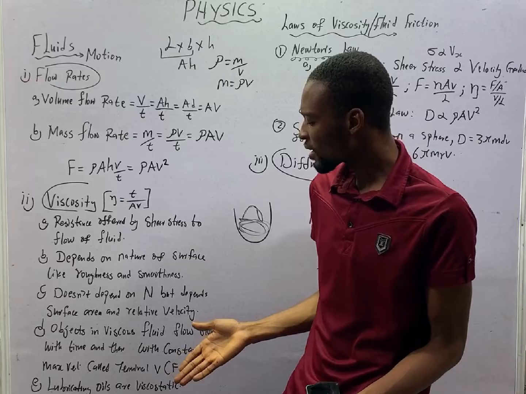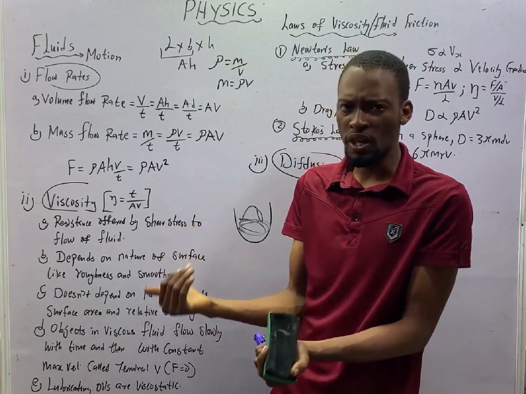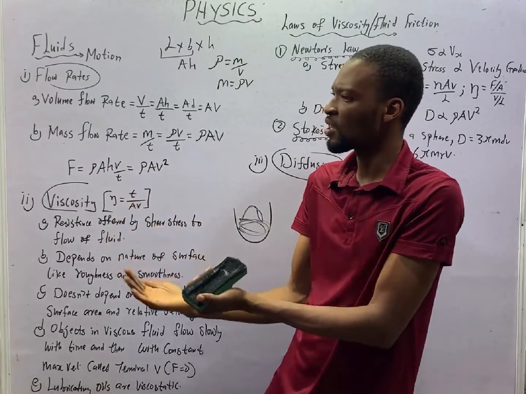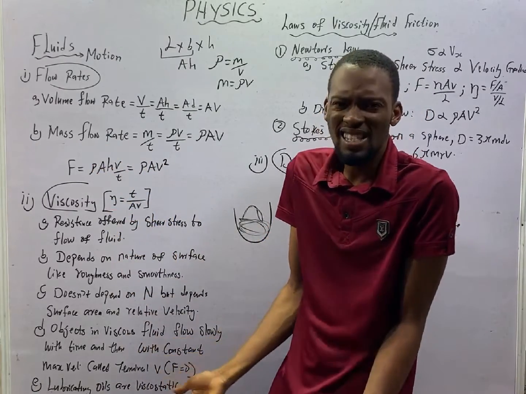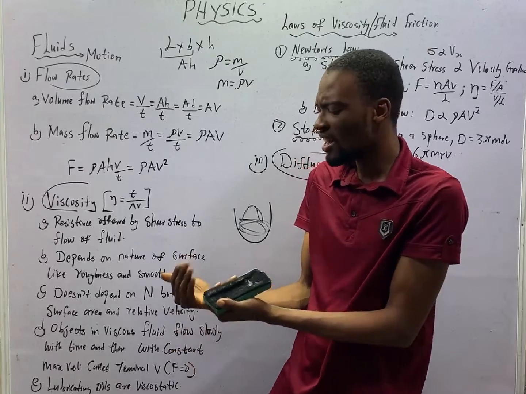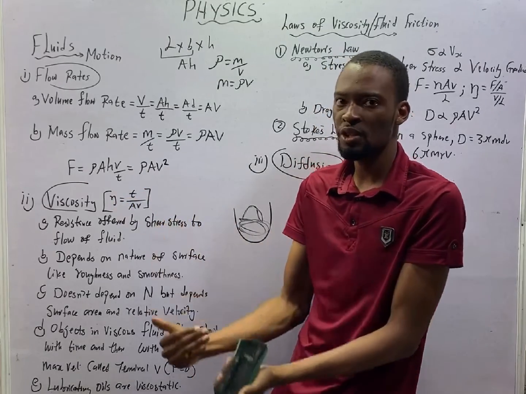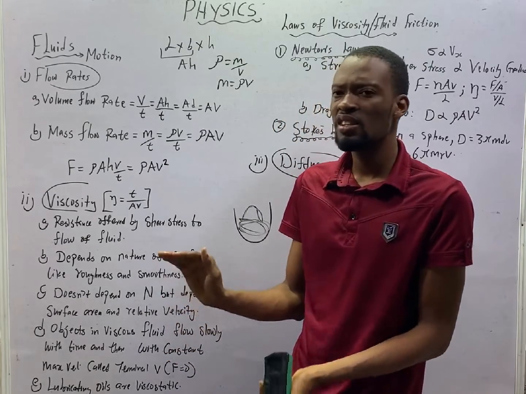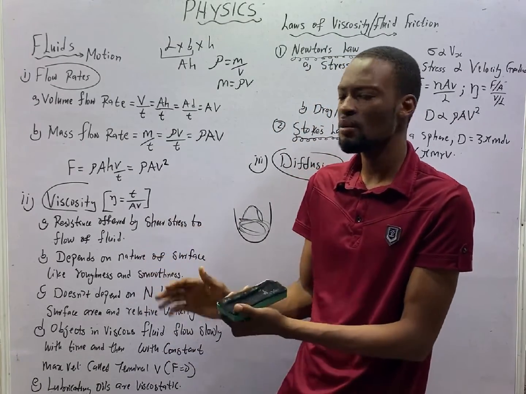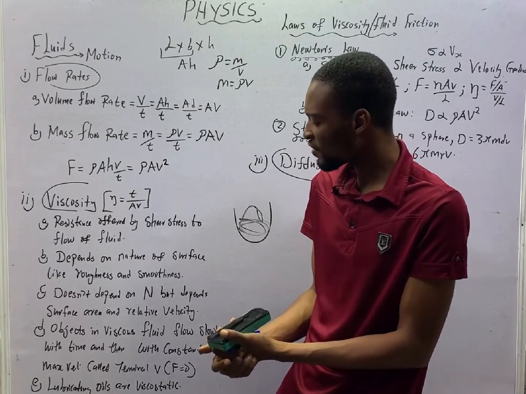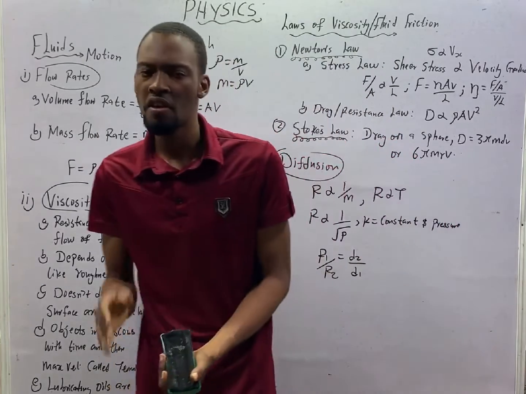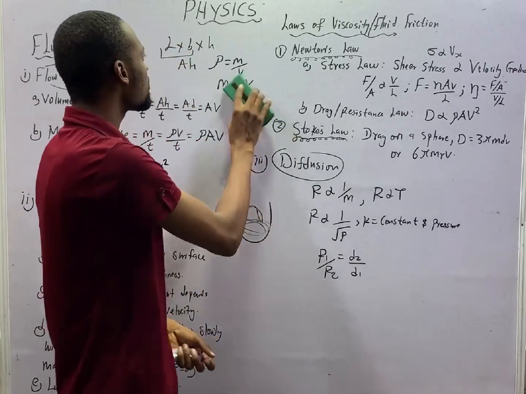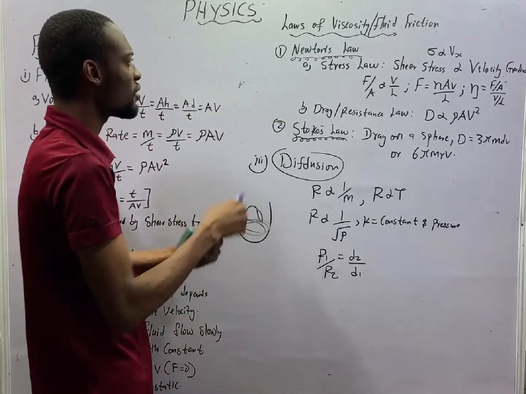And for liquids generally, as temperature increases, the viscosity will reduce. For gases generally, or for most gases, as temperature increases, viscosity will increase. Now, for lubricating oils, their viscosity is not affected by temperature. And these are referred to as viscostatic liquids. Viscostatic. When a liquid is viscostatic, it means that its viscosity is not affected by temperature.